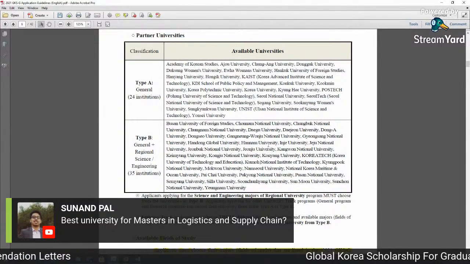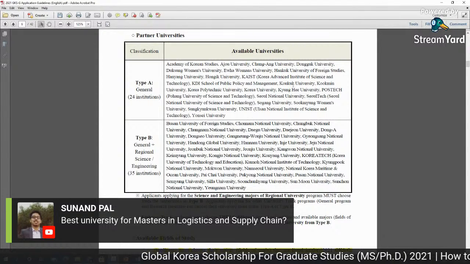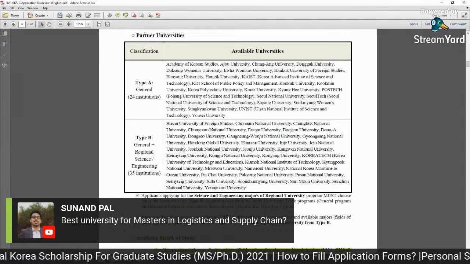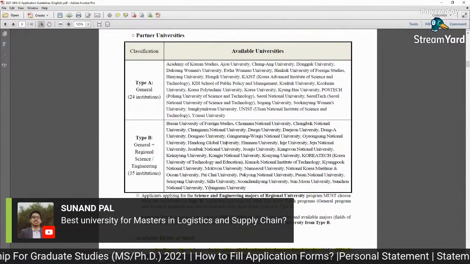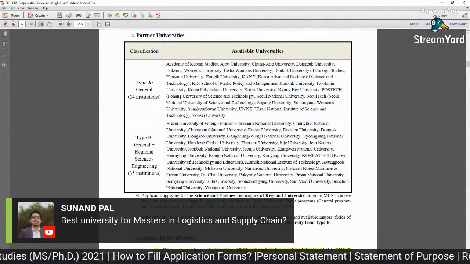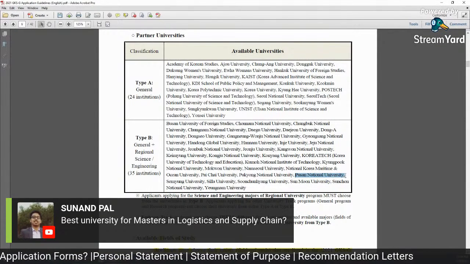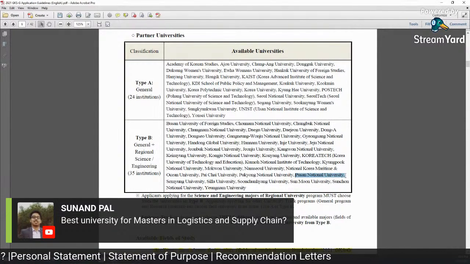Inje International University. You can search here. It's somewhere in this list. There are lots of universities actually offering this major, but I think Busan National University, the professors are mostly interested in these GKS scholars.